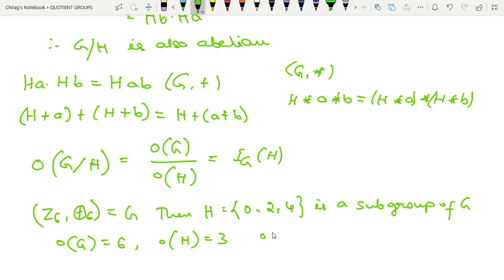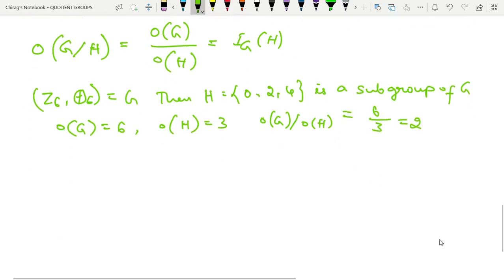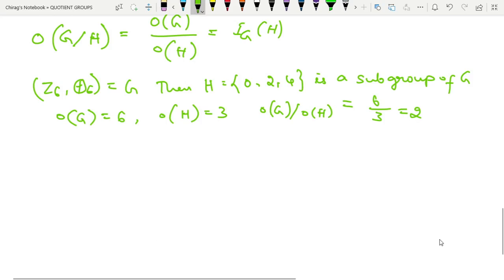Therefore order of G divided by order of H is equal to 6 by 3, which is equal to 2. Now what are the cosets of H in G? One coset is H itself, which is equal to 0, 2, 4.